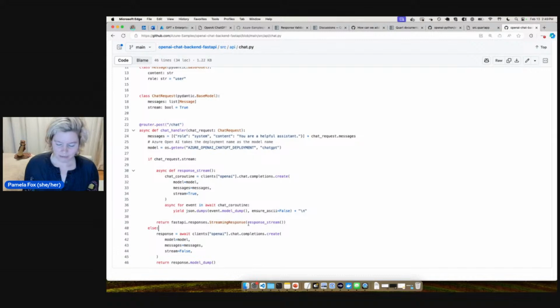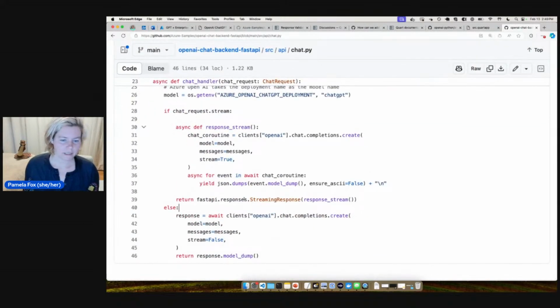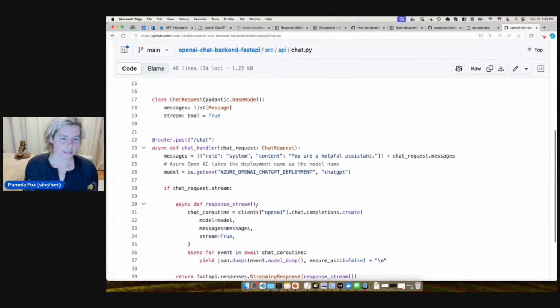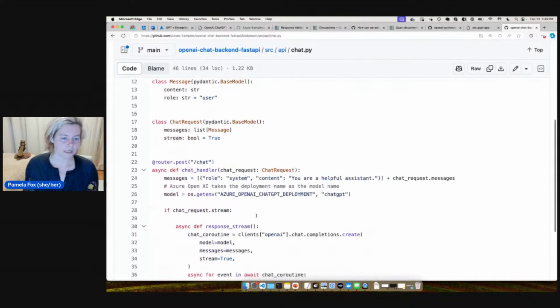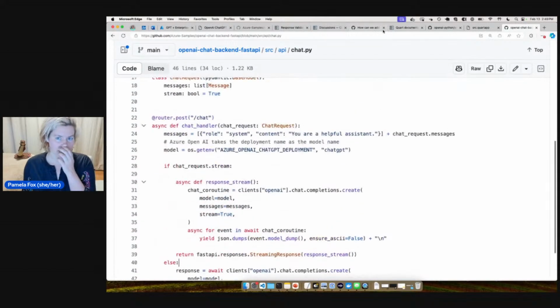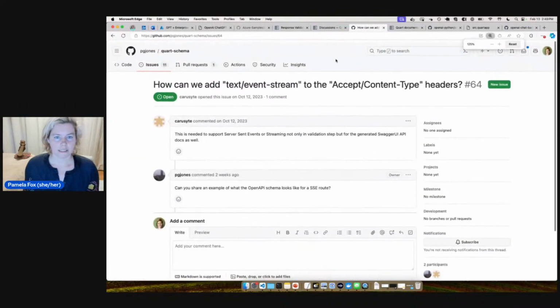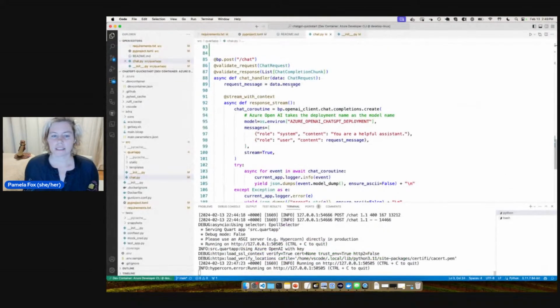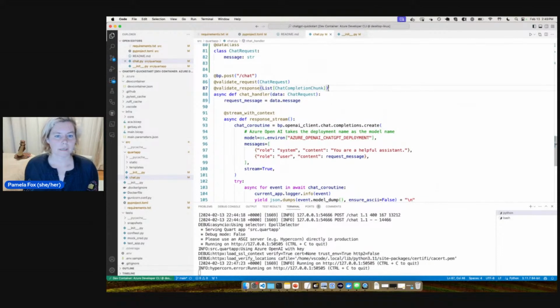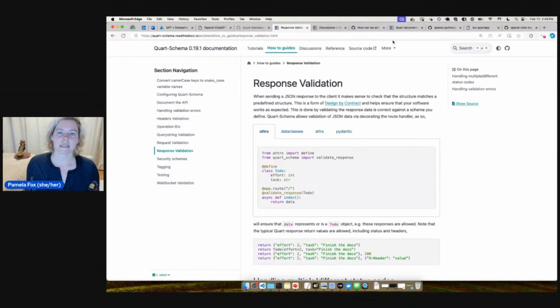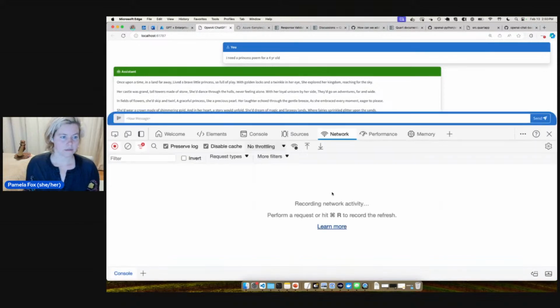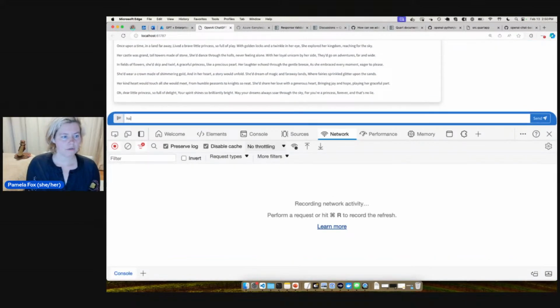So in the FastAPI one, I used fastapi.responses.StreamingResponse in order to send back the stream. But I don't validate the response. I was hoping I could validate it in order to document what it looks like. All right. Well, let's go ahead and see. I'm saying the response is like a list of these chat completion chunks, but it's not truly a list. Let me go ahead and show what it looks like again. Haiku about a cat.